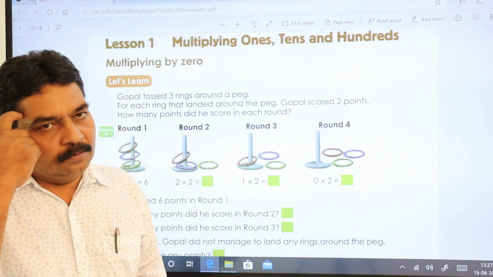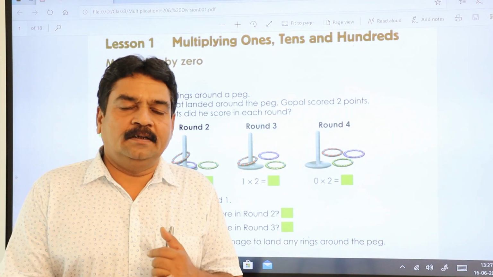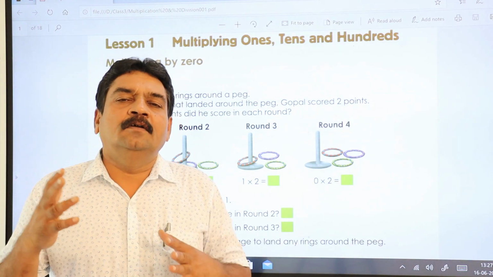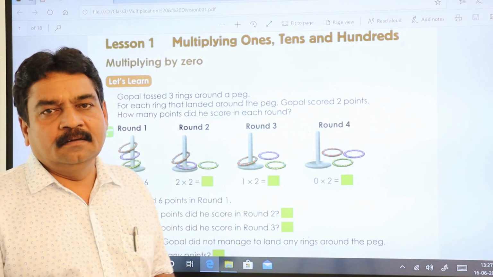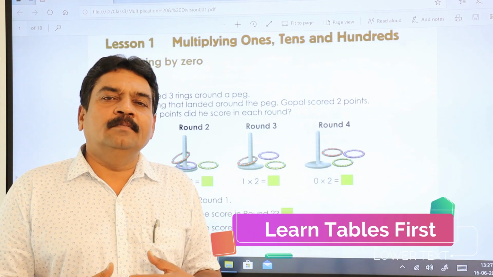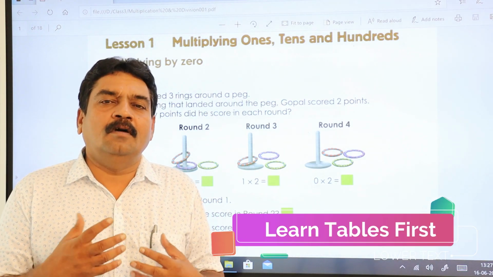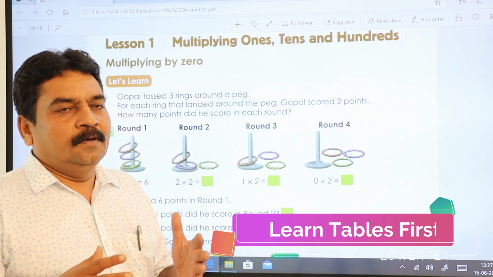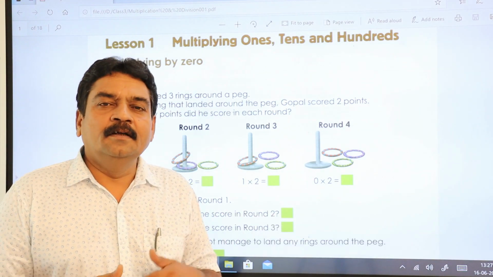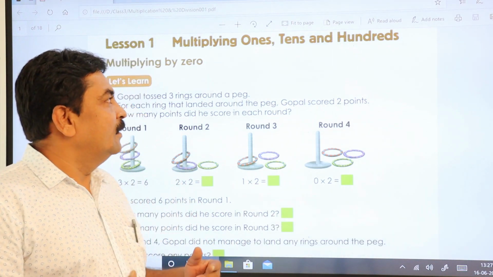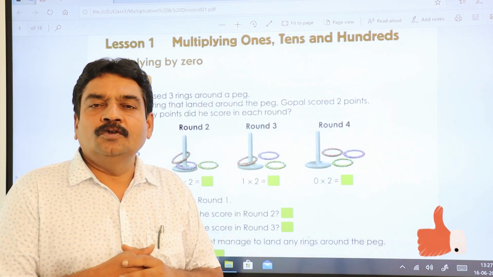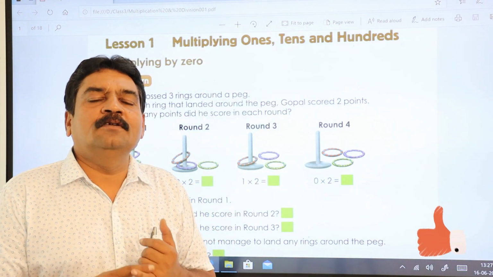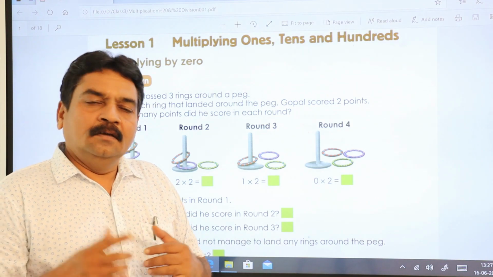As I mentioned to you, up to 9 you have to be perfect, and then from 10 onwards till 100 you can easily learn, or you get the value by using the Vedic concept. Hope you people are already good in tables, because whenever you want to go with multiplication or division, tables are a must. Let us start now.